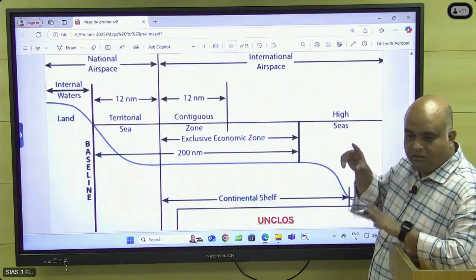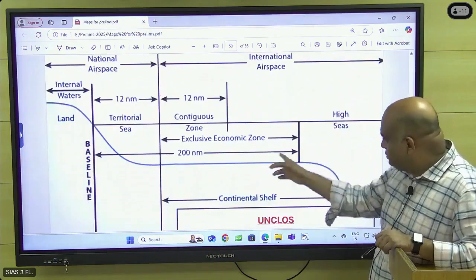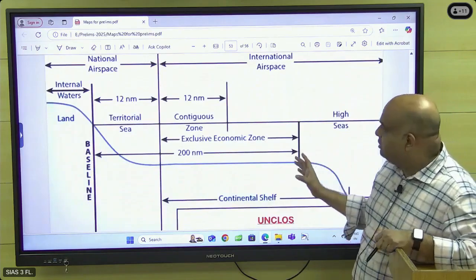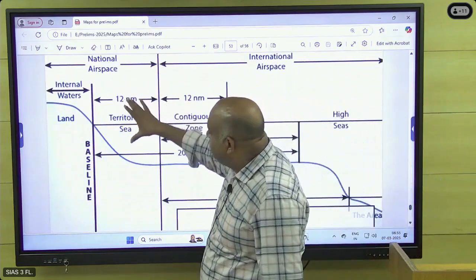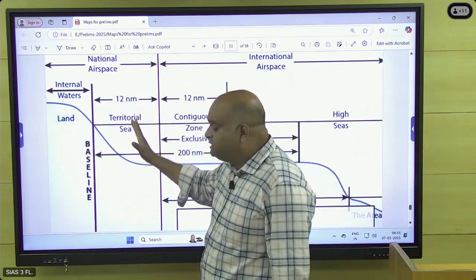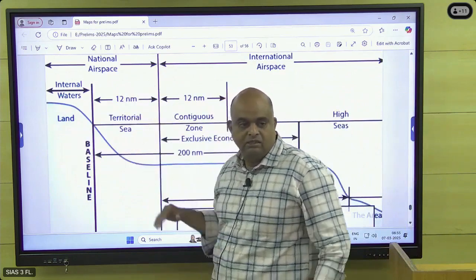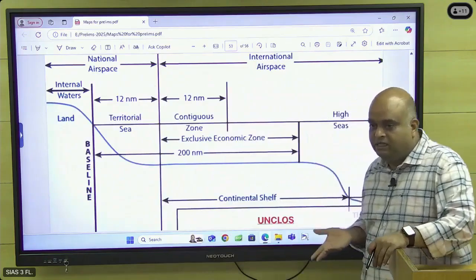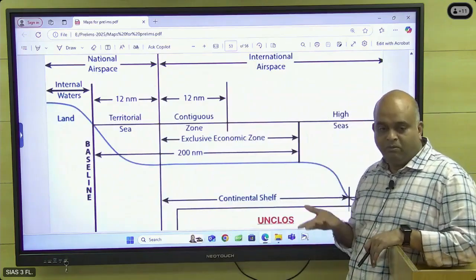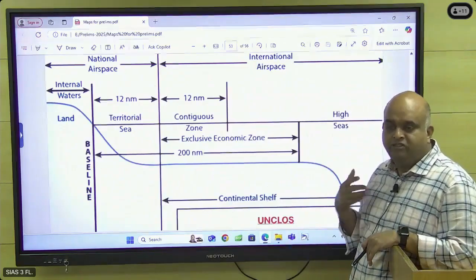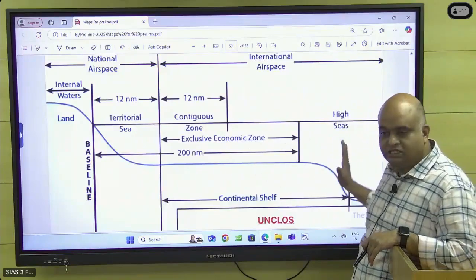And then that table I have shown, no? So with that you compare with this and find out in which zone, what are all the rights available to this country, what are all the rights available to other world countries, what they can do, whether they can send their ship, innocent passage, aeroplane, mineral rights, fishing rights. So like that you just check it.